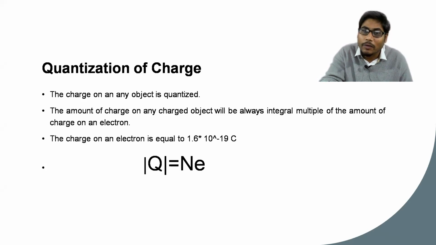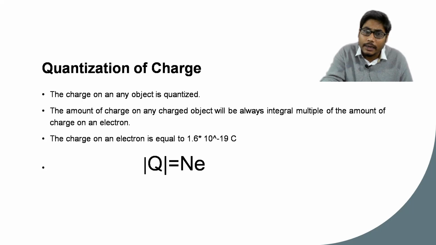one electron has a charge value of 1.6 × 10^-19 coulomb, which you can see is nothing but a fraction, 0.000 whatever 16. So it is an integral multiple of a fraction. The formula for the charge on any object is Q equal to n times e, where n is an integer and e represents the amount of charge, 1.6 × 10^-19 coulomb. Coulomb is the unit.